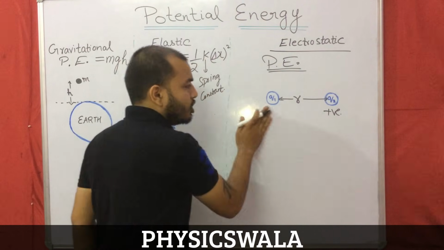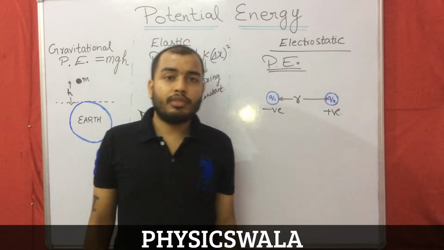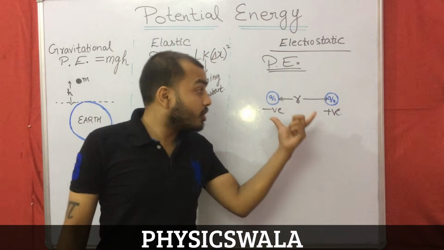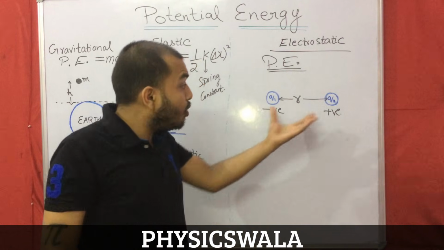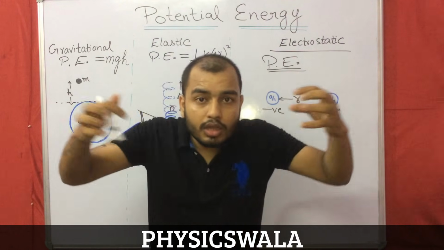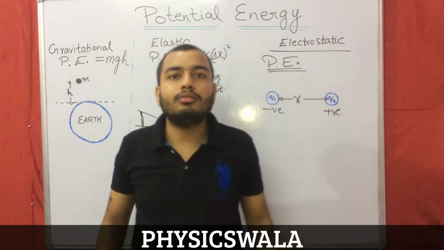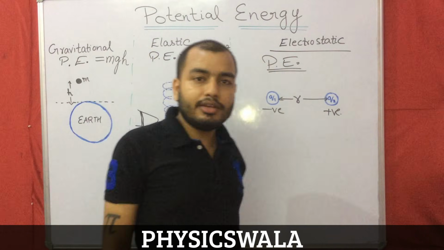Okay, you say, sir, it is not positive, it is negative. Then also it has energy. If I leave this system, positive and negative will attract, and ultimately both the charges will move. And when they move, they will again do work. And this work comes from electrostatic potential energy.